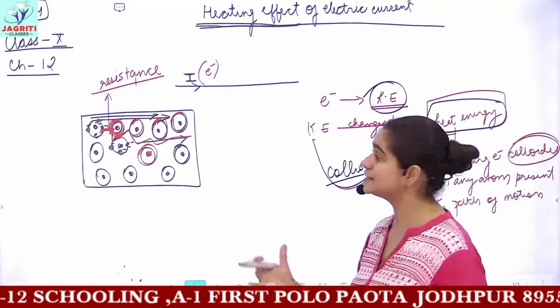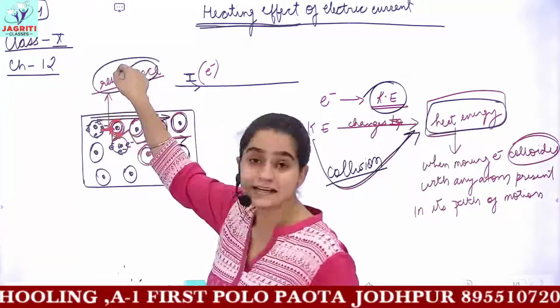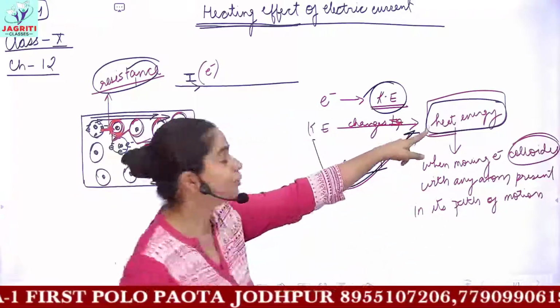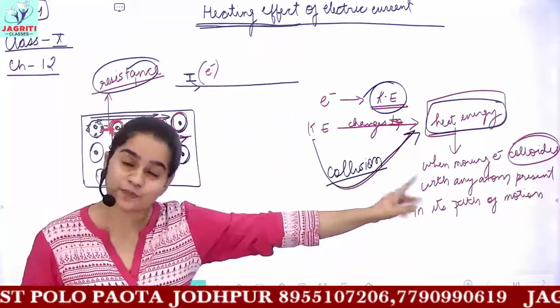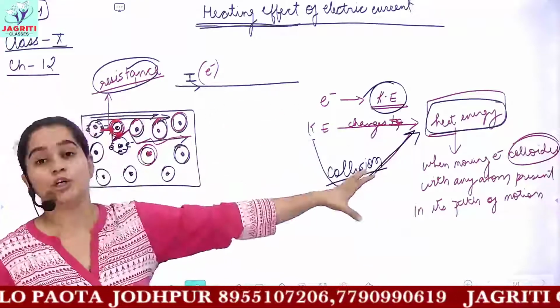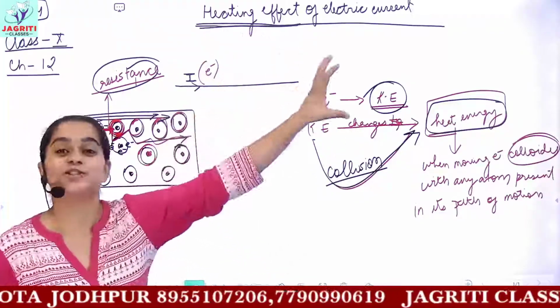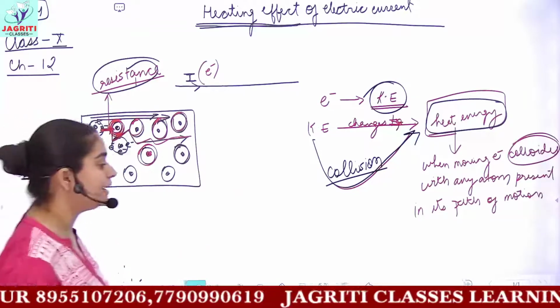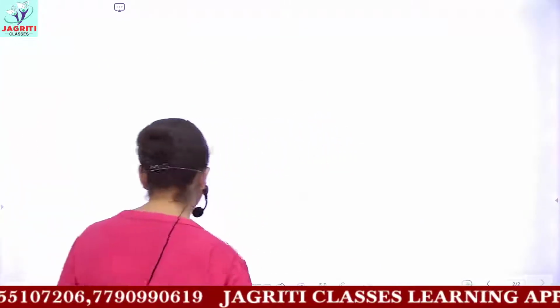And more would be the resistance, more would be the opposition in the path of electrons, more would be the heat energy produced. So this is what is known as the heating effect of electric current. I hope this is clear. Now we'll be writing this effect in the form of a definition.